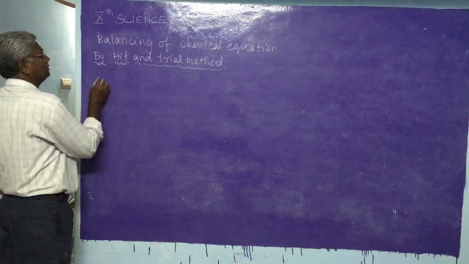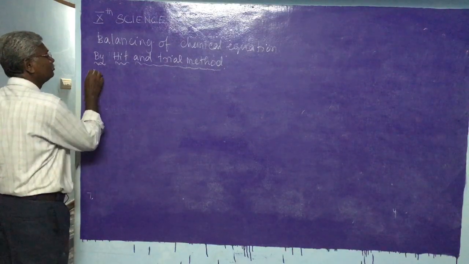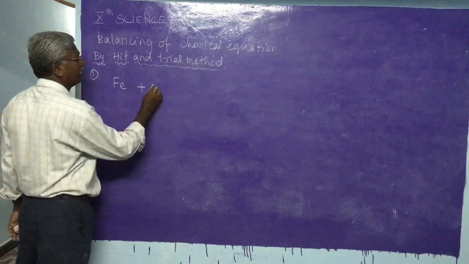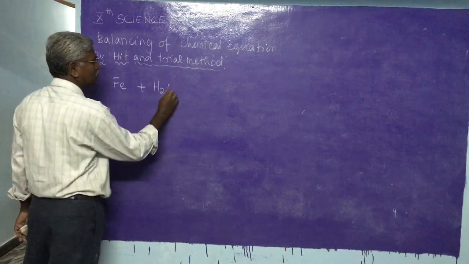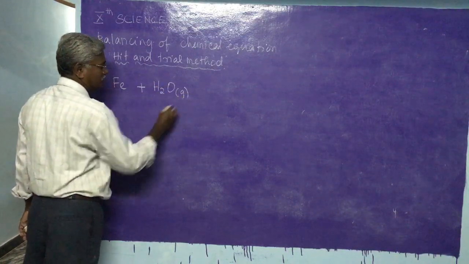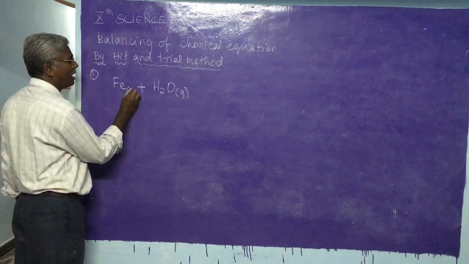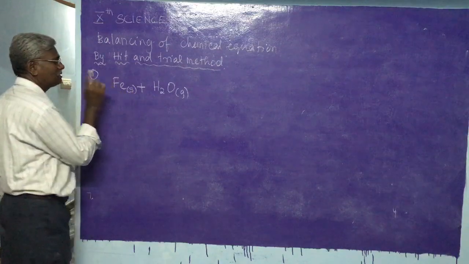Suppose, for example, steam, which is in gaseous form, is passed over red hot iron, and iron is in the solid state.